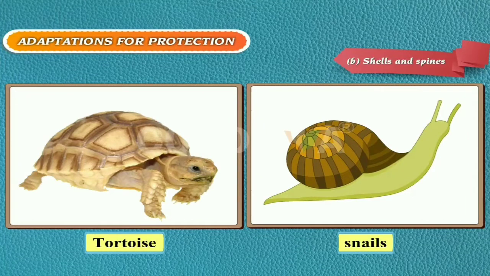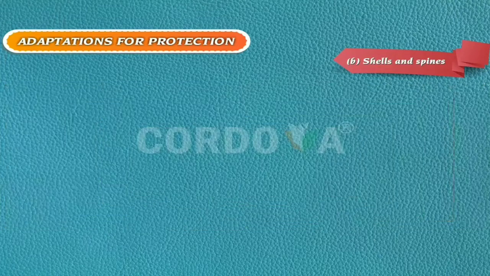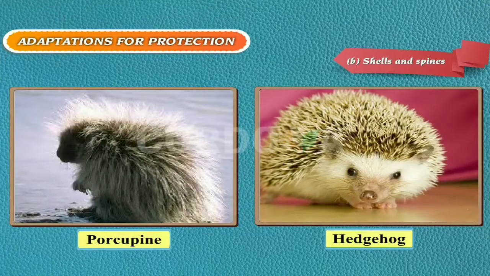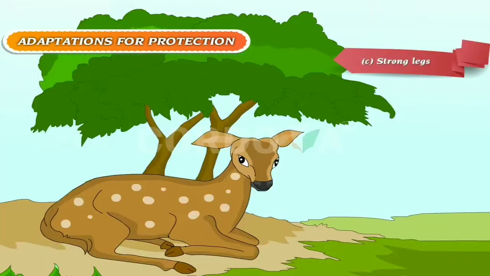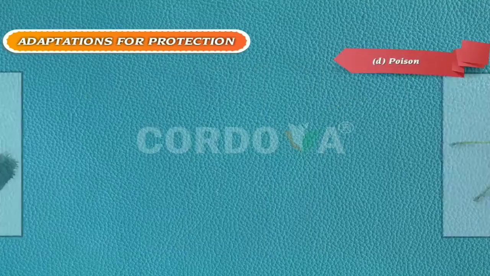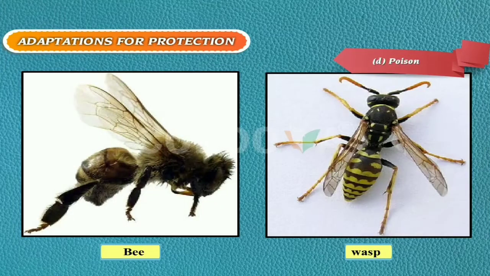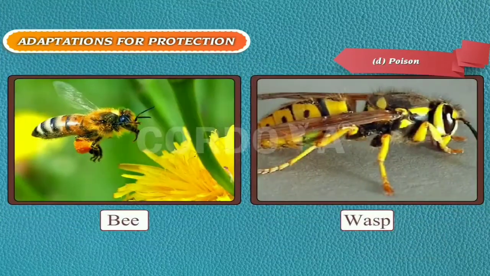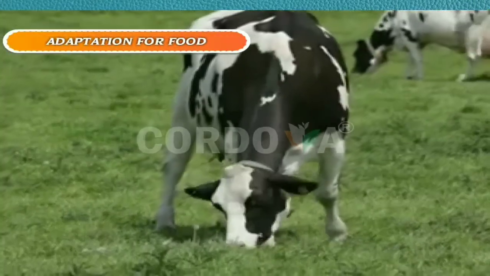Shells and spines. Tortoise and snails have hard bodies that cover and protect their soft bodies. Porcupine and hedgehog have sharp spines to protect themselves from their enemies. Strong legs. Some animals like deer, giraffe, ostrich, etc. have strong legs. They can run very fast whenever they sense any danger. Poison. Animals such as bees and wasps have stings. They use their stings to inject poison into bodies of their enemies.